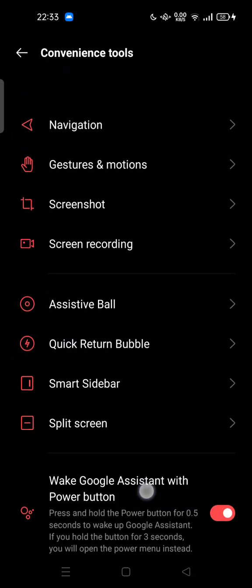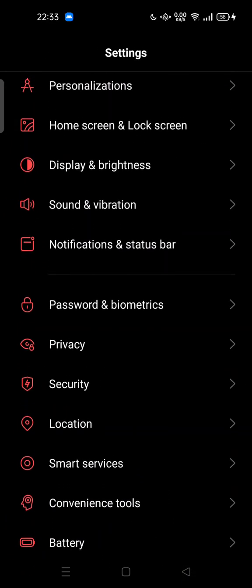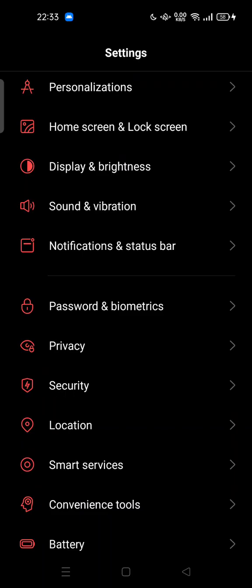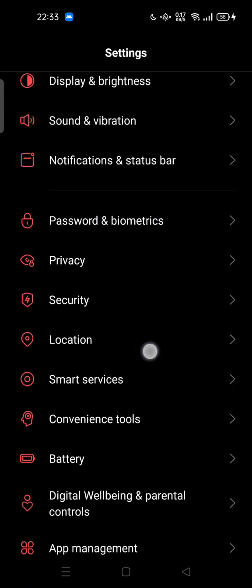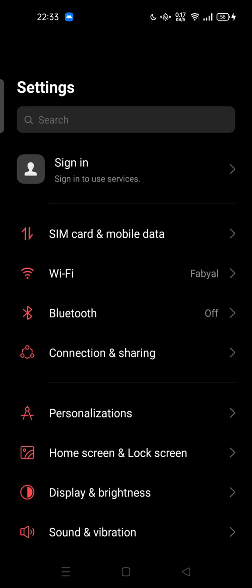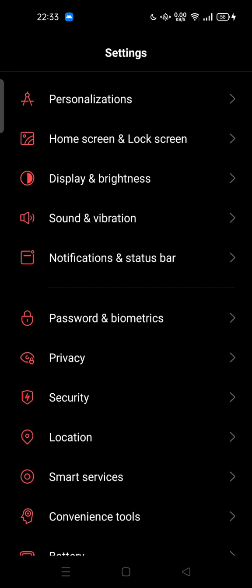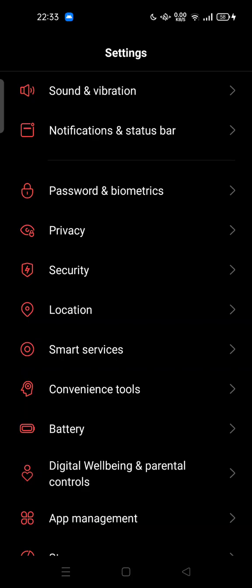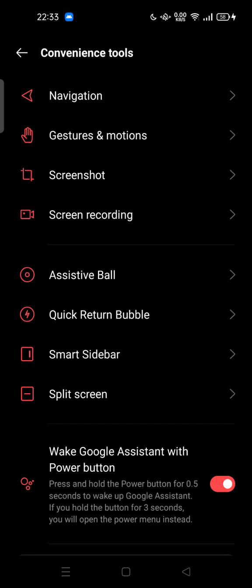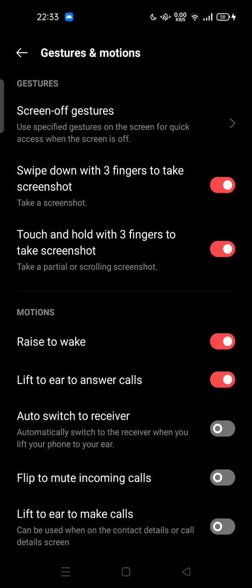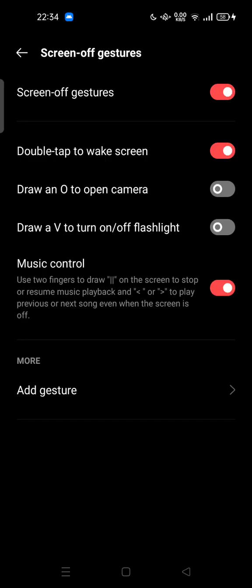So once again, you can try to turn on your mobile without the power button. Maybe your power button is disabled or not functional. You can try to turn on your phone by double tapping your screen. So for example, you can go to your settings and tap on convenience tools. Here you can search for gestures and motions and tap on screen off gestures. So you can try to turn on double tap to wake screen.